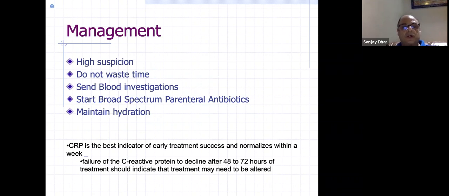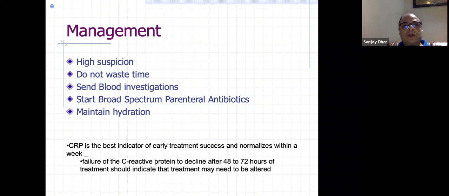So coming to management, as I told you, most important is a high degree of suspicion, particularly in our area where we don't see it so often. So students should have a very high degree of suspicion. As I told you, all these criteria, what is Petula criteria, metaphyseal tenderness, swelling, restricted range of motion in the adjacent joint, fever, all those things should immediately light up your brain that this could be osteomyelitis unless proved otherwise. So every metaphyseal swelling, every metaphyseal tenderness in a pediatric age group is osteomyelitis unless proved otherwise.